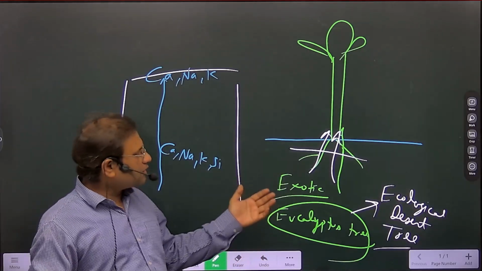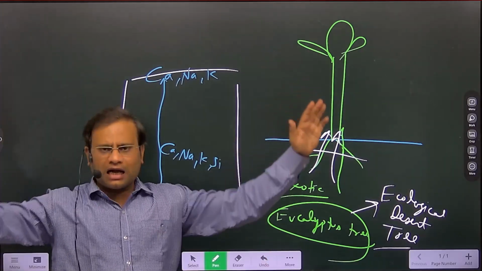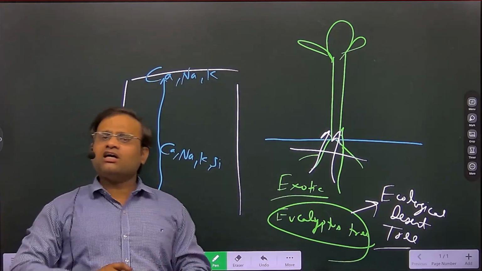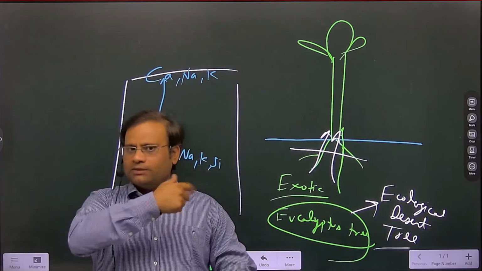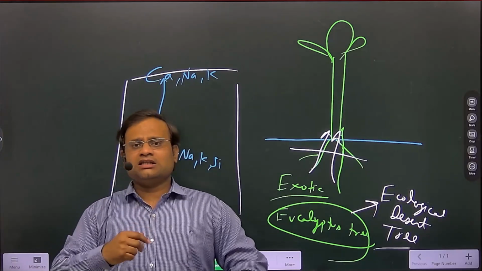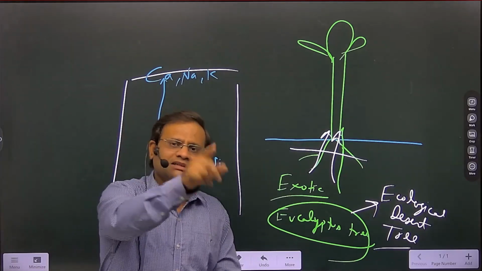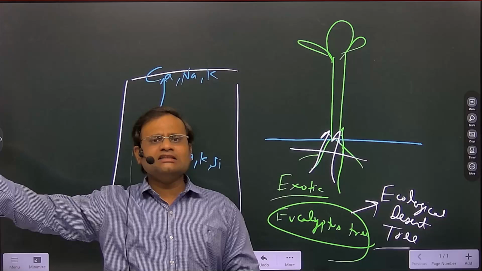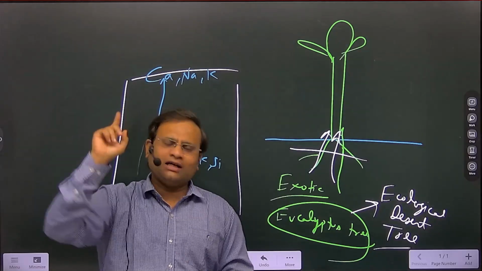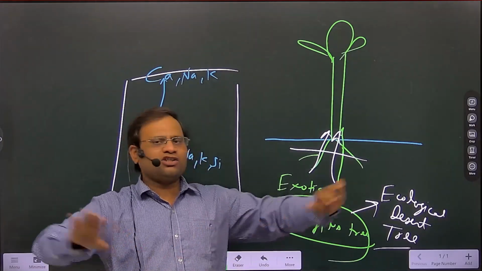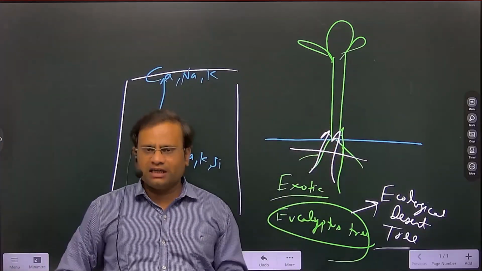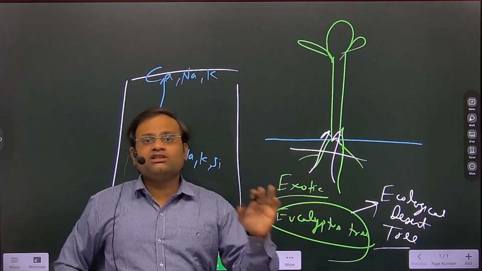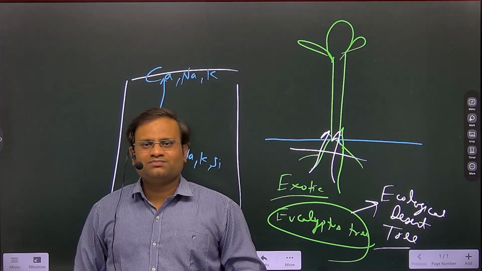Now this eucalyptus has colonized the entire landscape of India. Even in high reaches of the Himalayas, you will see the eucalyptus tree. Even at coastal regions, even in inland areas, even in Rajasthan, Punjab, humid regions of Northeast India, West Bengal, everywhere you will see the eucalyptus tree. It has spread at a large level in India. It is one of the reasons. So it is a man-made cause, right?